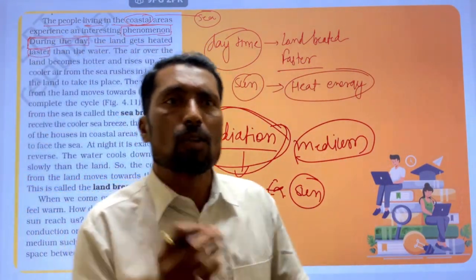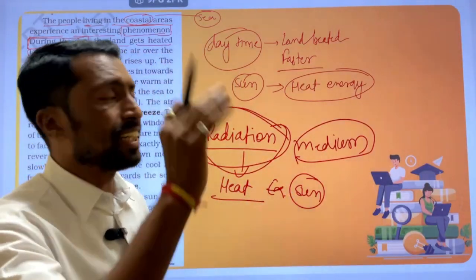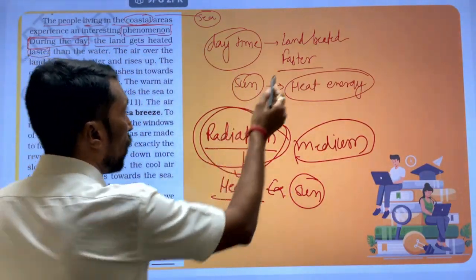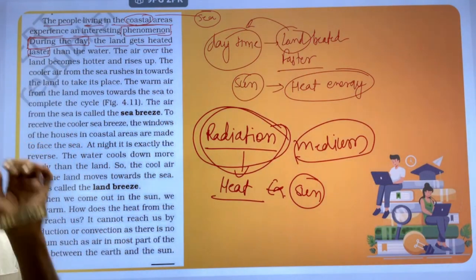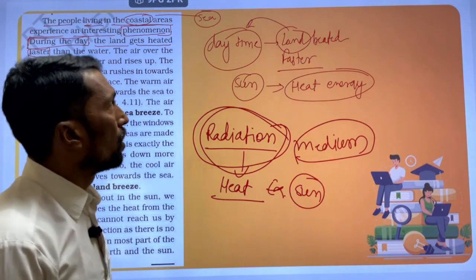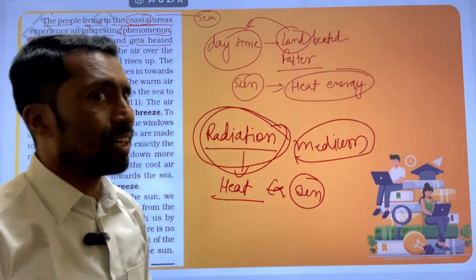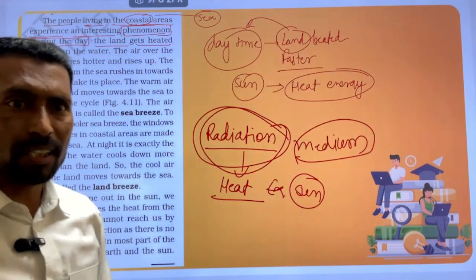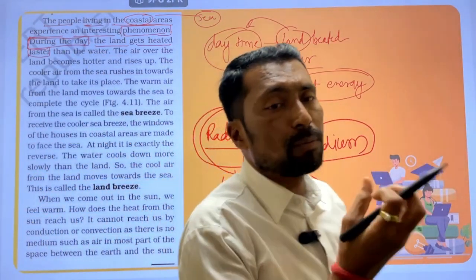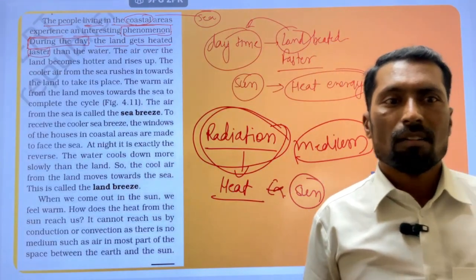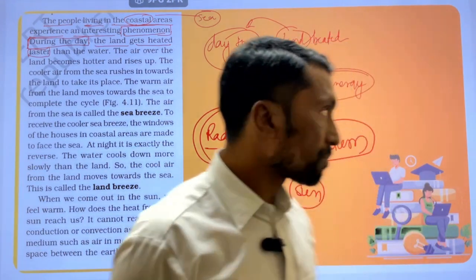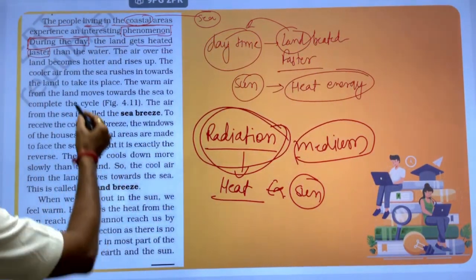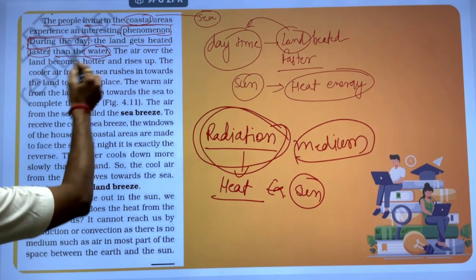That energy we call heat energy. When this heat energy falls on the land during the daytime, the land heats up due to the sun rays coming from the sun, faster than water.